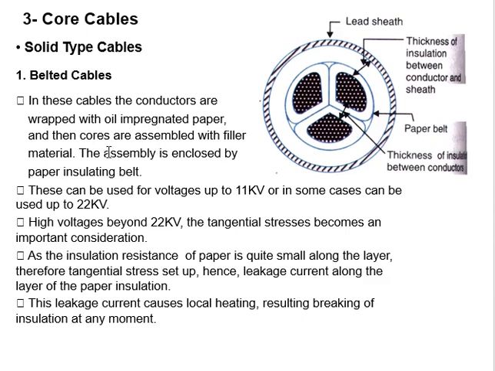What are the advantages of these cables? We are going to list them over here. In this cable the conductors are wrapped with oil impregnated paper. Each conductor is wrapped with impregnated paper. As we know that impregnated paper is very cheap and highly resistive, so it can protect the conductors from getting short circuited with each other. Therefore each core of a conductor is wrapped with impregnated paper.